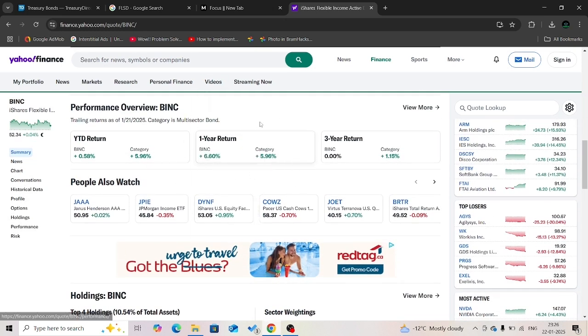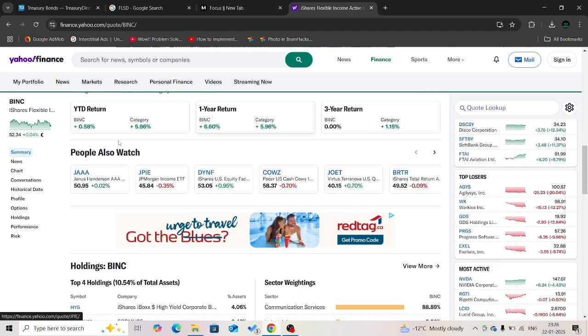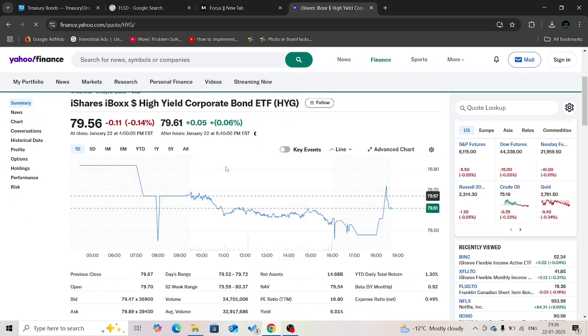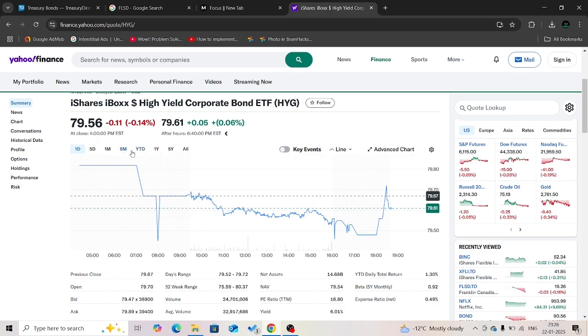This ETF has got 6.6% returns in the past year. And here we can see that it has almost the same sector weightage as XFLI. Now let's move towards our last ETF, which is iShares iBoxx Dollar High Yield Corporate Bond ETF.